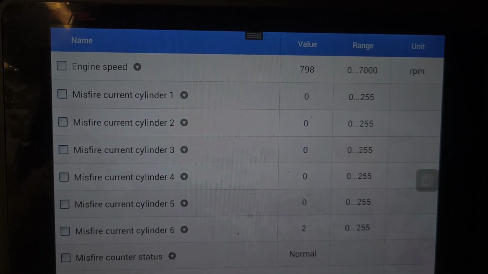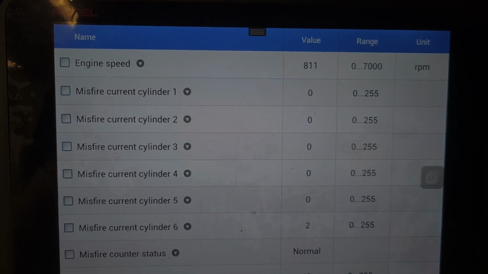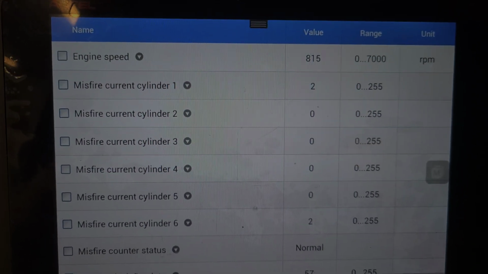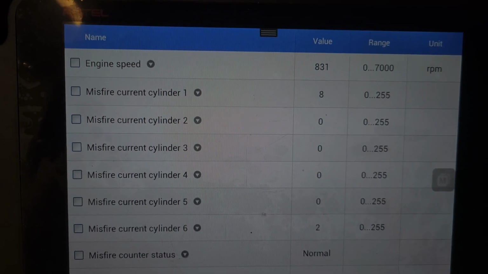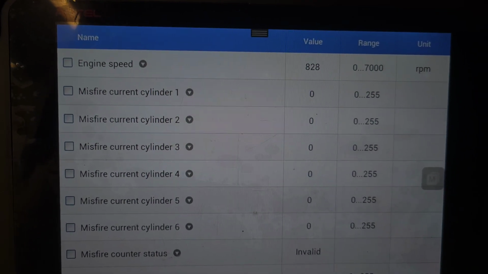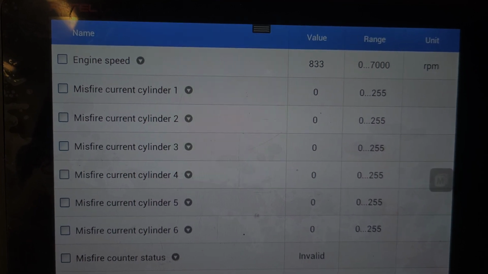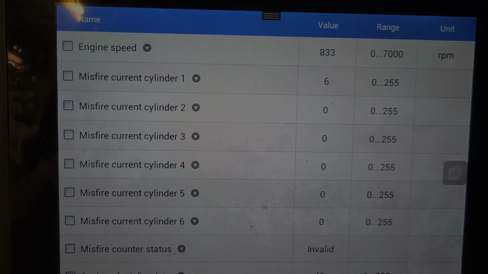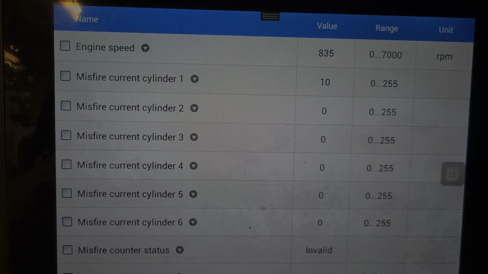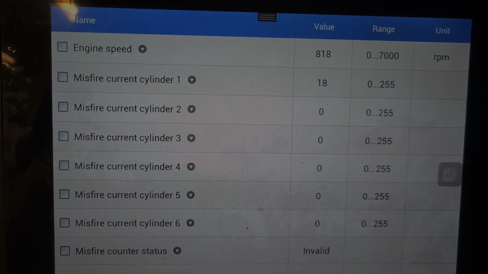I see a slight misfire on cylinder number 6 with two counts. Now you have to remember that I haven't erased any trouble codes. Those spark plugs have been fouled with fuel, so that will give you a slight misfire as well.